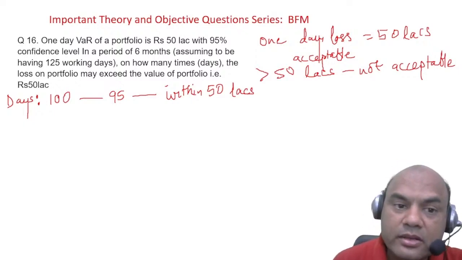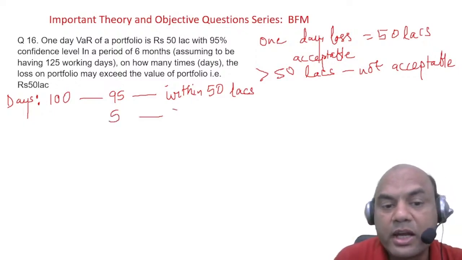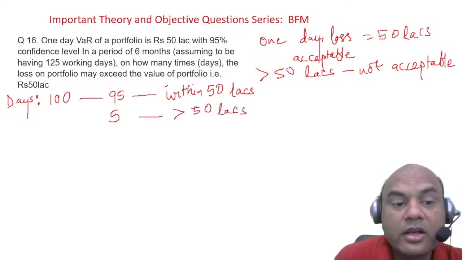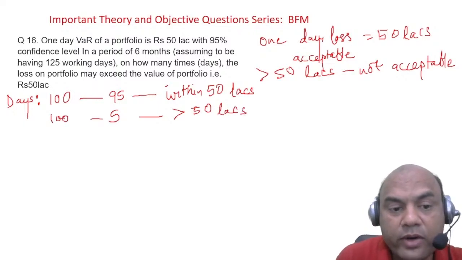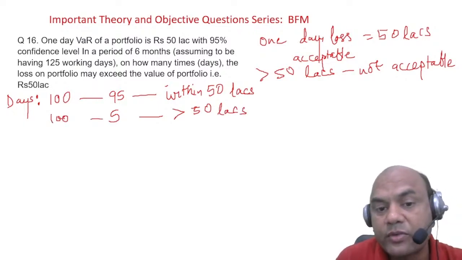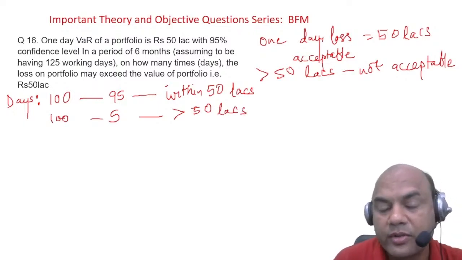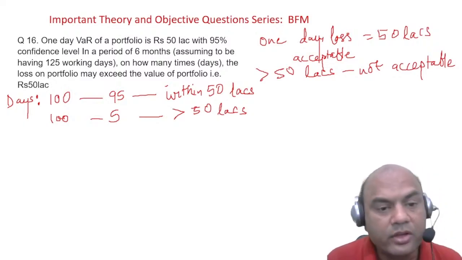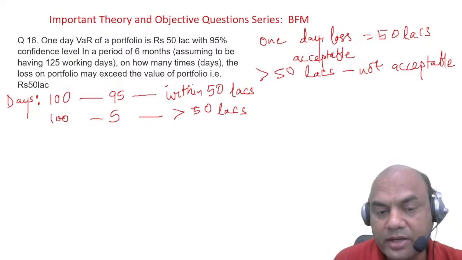So what does it mean? It means for 5 days, my loss will be greater than 50 lakhs. That's the meaning. Out of 100 days, for 5 days, my loss will be greater than 50 lakhs.